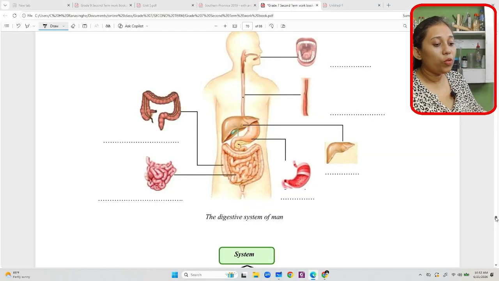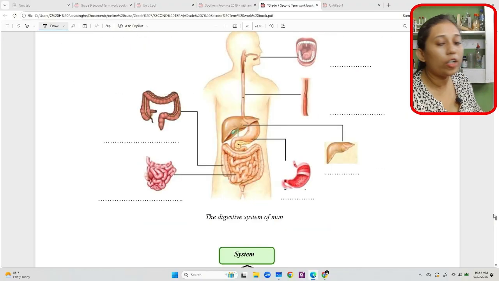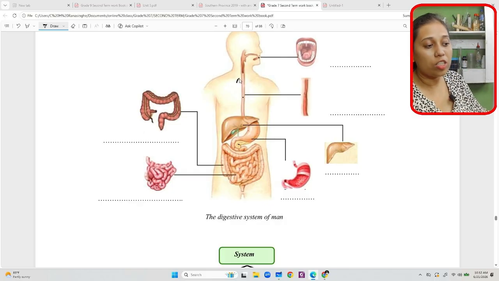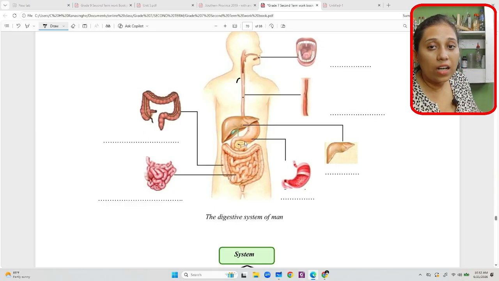Now here you can see the body. This system is made up of different organs. This shows the digestive system of our body. The mouth is there, and the tube-like structure is known as the esophagus. This is the liver. Can you see this one? A sac-like structure. What is it?